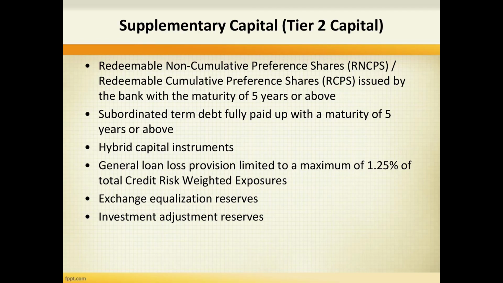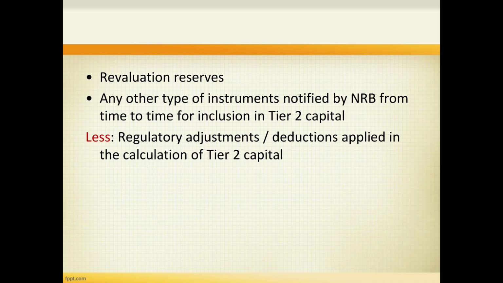Similarly, hybrid capital instruments, general loss provision limited to a maximum of 1.25% of total credit risk weighted exposures, exchange equalization reserve, investment adjustment reserves, revaluation reserves, and any other type of instruments notified by Nepal Rastra Bank from time to time for inclusion in tier 2 capital. The deductions are the same accordingly.